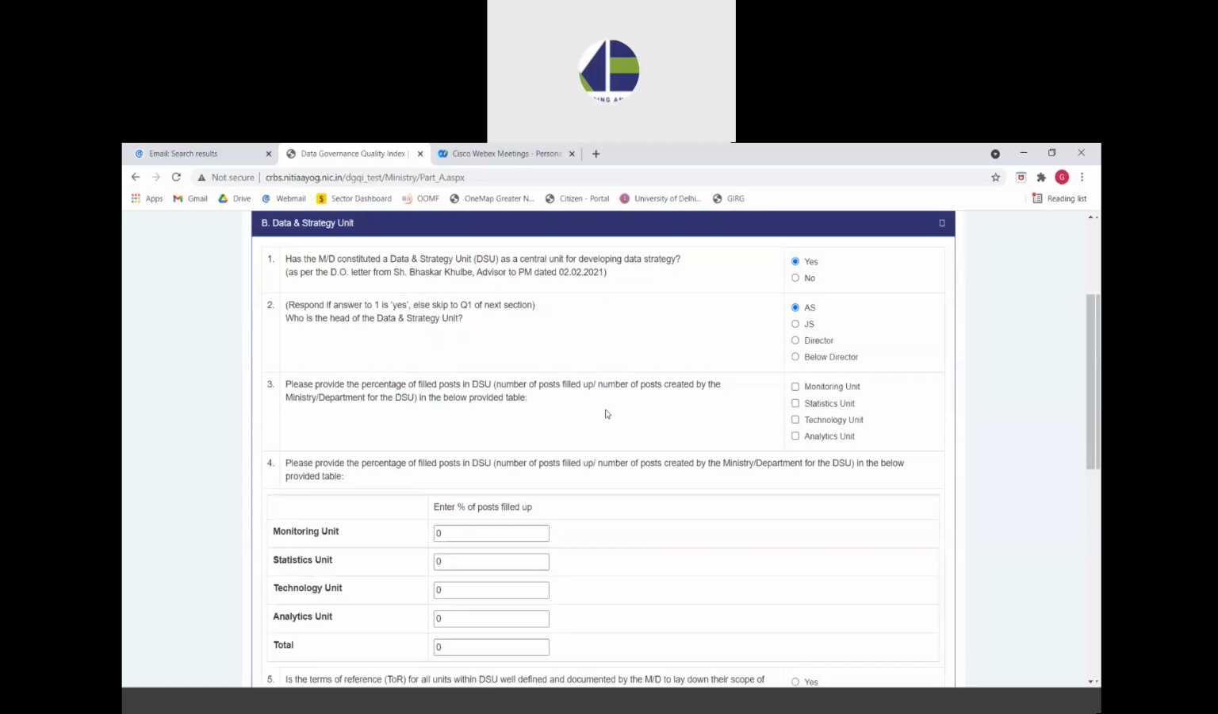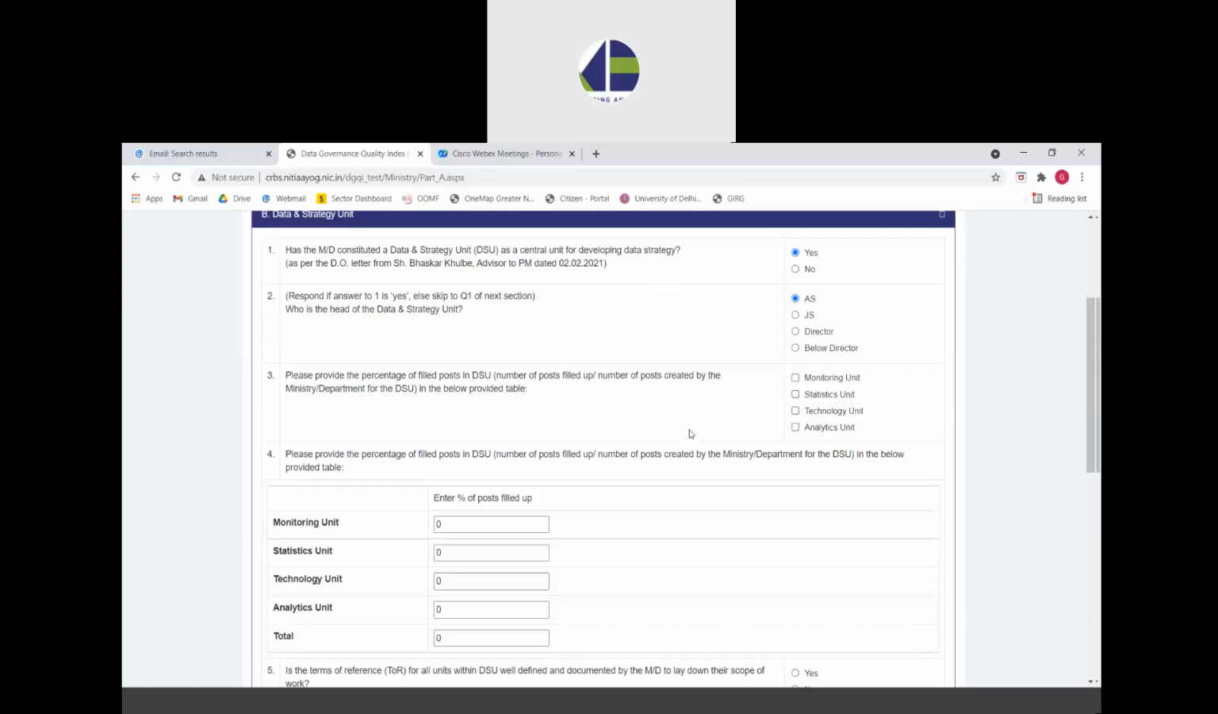The next question is about the staffing of the DSU. For this question, you have to essentially answer what units have been established under the DSU. As part of the recommendation from DMEO, we have recommended four units to be established: monitoring unit, statistics unit, technology unit, and analytics unit. And the ministries have to multi-select whichever units they have established within the DSU as part of their establishment.